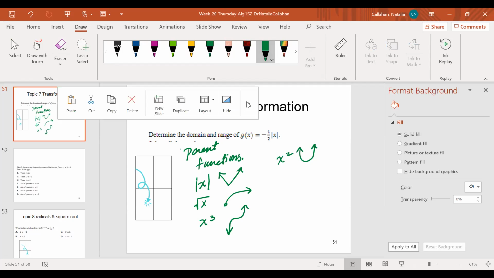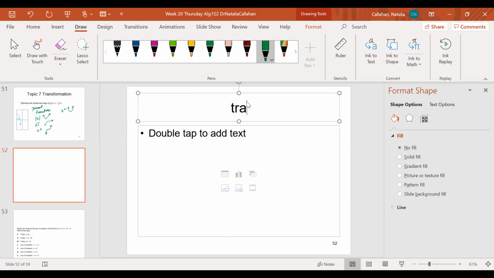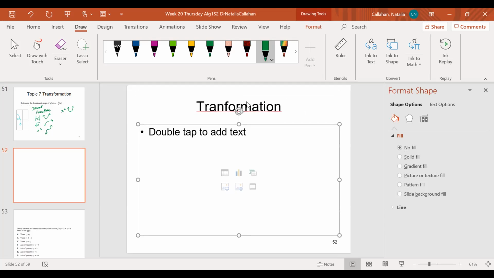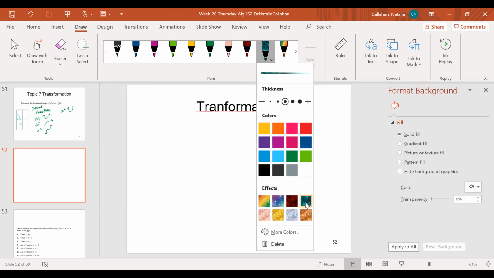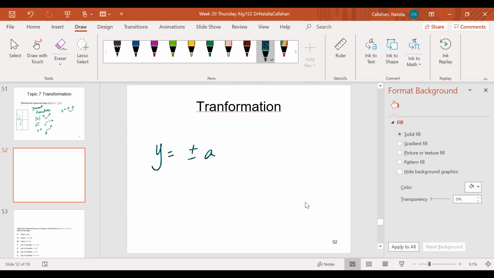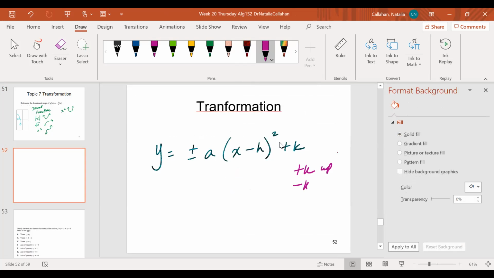Next thing that you need to know is we need to talk about the transformation itself. Okay, so when you're looking at the transformation, you have y is equal to plus or minus a, x minus h squared plus k. Keep in mind that a positive k means you go up, a negative k means you go down.